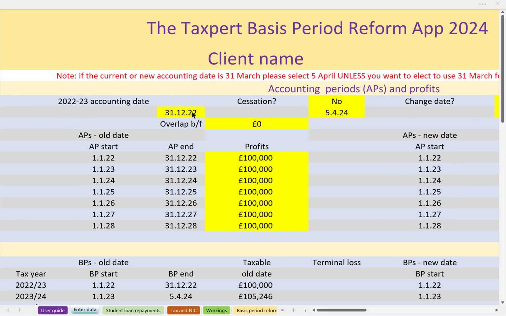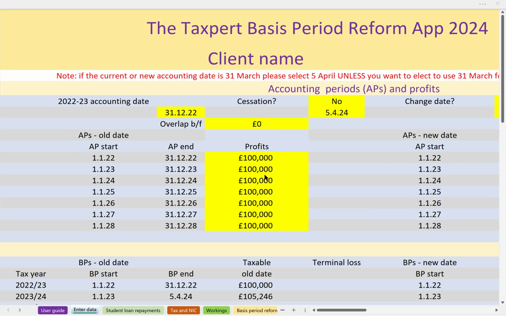Now, with the 31st December year end, I've then put in, assuming no change of accounting date, equal profits of 100,000 every year, but with no overlap relief brought forward. And essentially, that's the information you need to insert to get the appropriate figures as the result of these calculations.